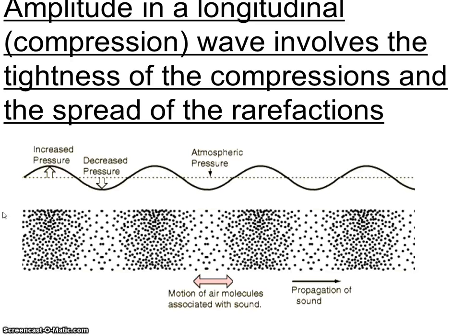All right, amplitude, it is very similar in a compression wave as it is in a transverse wave. It is the energy that is in that wave. So the tighter that compression is, the more energy there had to be in that wave pushing it together. So amplitude can be measured in a longitudinal or compression wave as the tightness of these compressions and then how far apart the rarefactions spread. You can see here that there's more pressure compressing it together, and then when the pressure is lessened or decreased some, they spread apart, which is natural. If you're not squeezing them together, then they're going to spread apart.